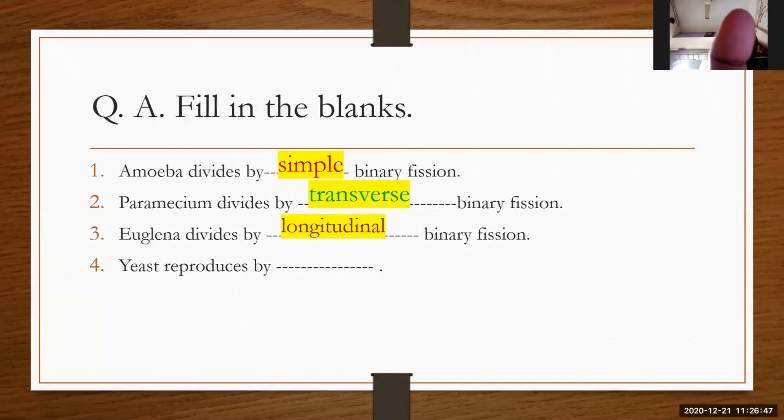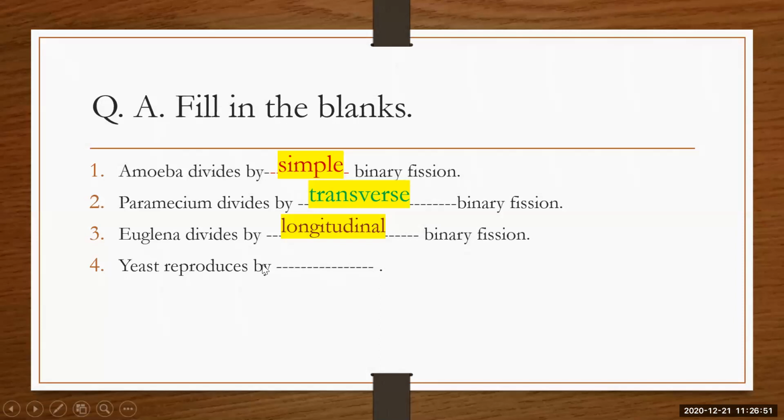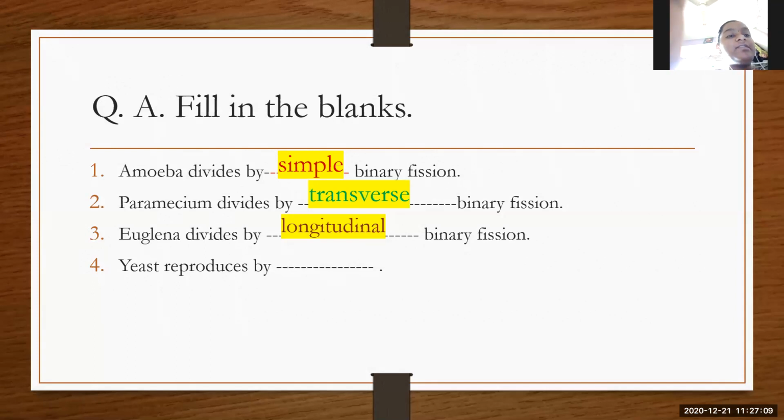Okay. The fourth one is: dash is reproduced by dash. Kindly mute yourself, everybody. I'll just call out the name.